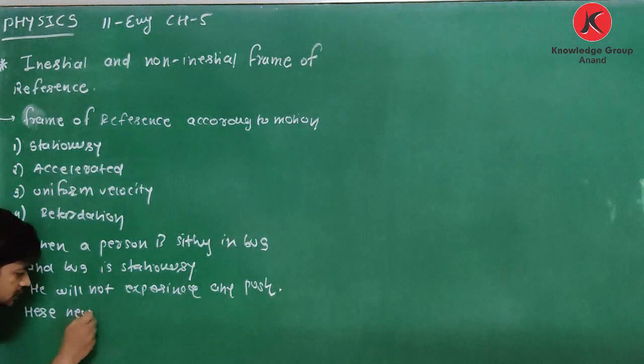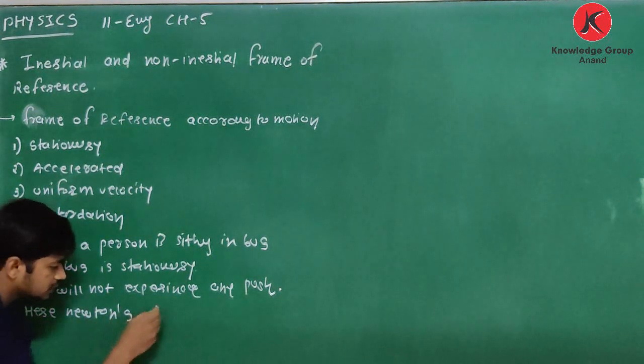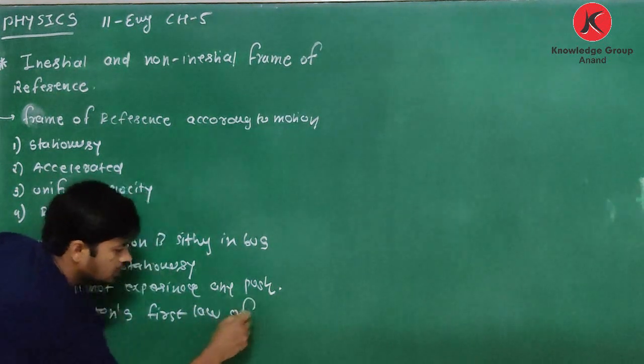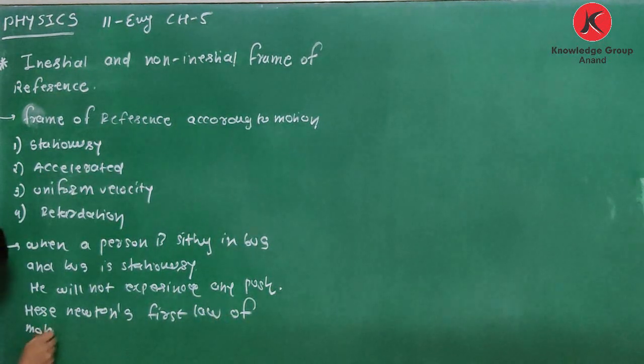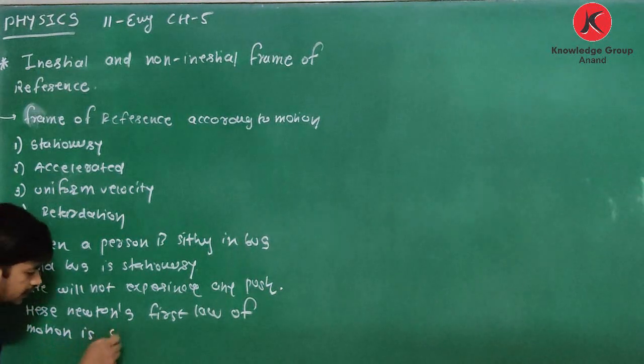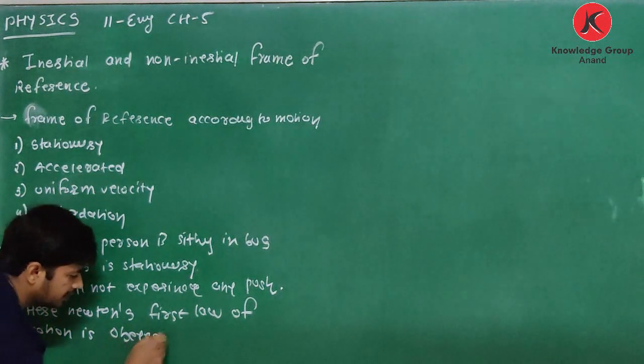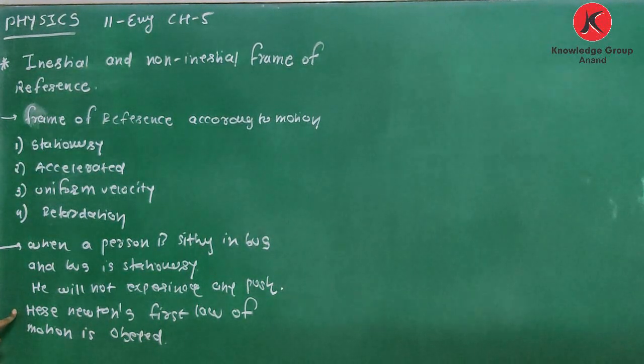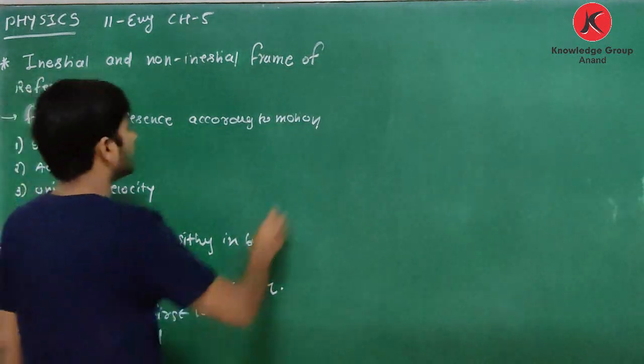Here Newton's first law of motion is obeyed. Clear about this? So when the frame of reference is stationary, Newton's first law of motion is obeyed.